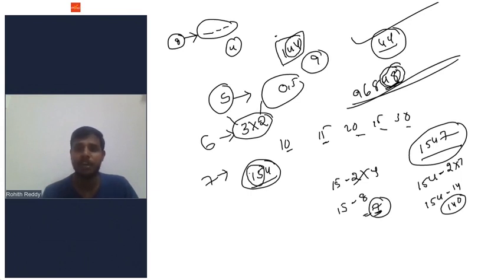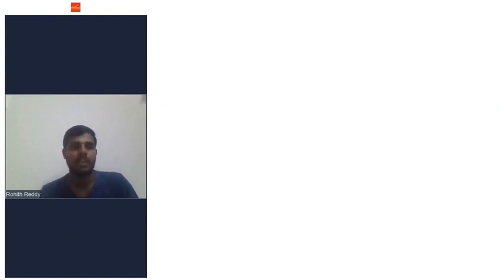9 is very important, I'll say. The most important divisibility rules are 9 and 11, because many questions in your data interpretation questions will be based on the 9 divisibility rule and the 11 divisibility rule. When is a number said to be divisible by 9?